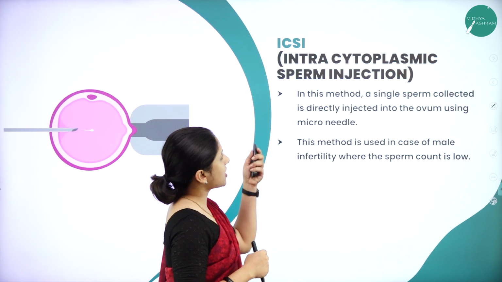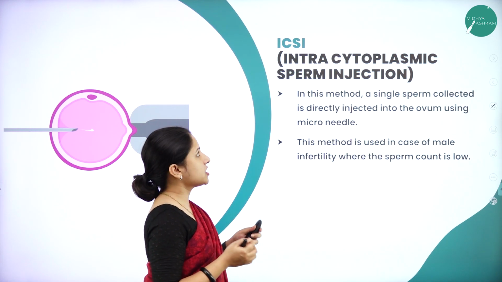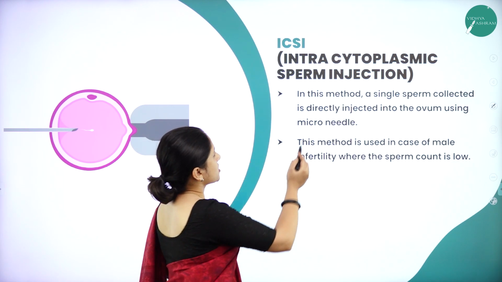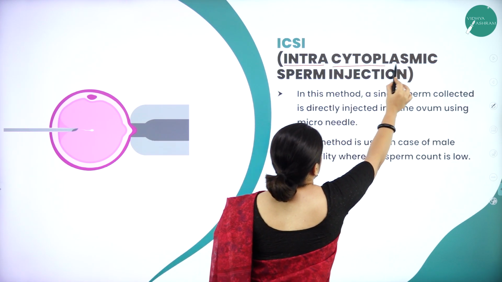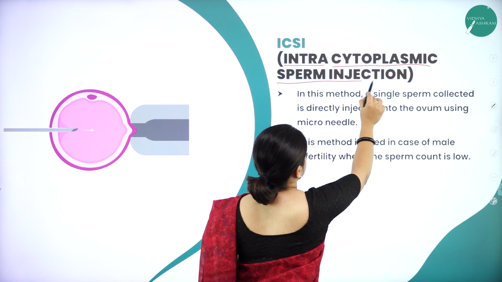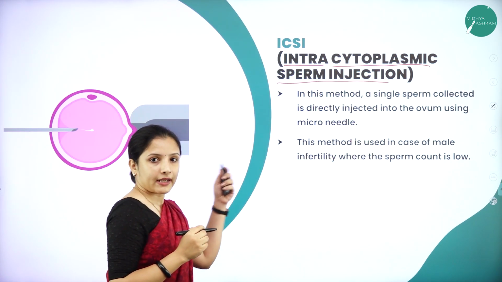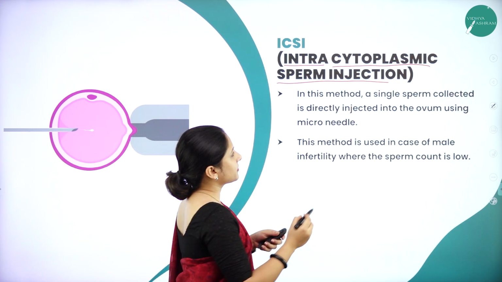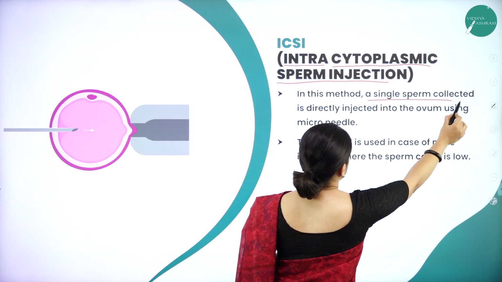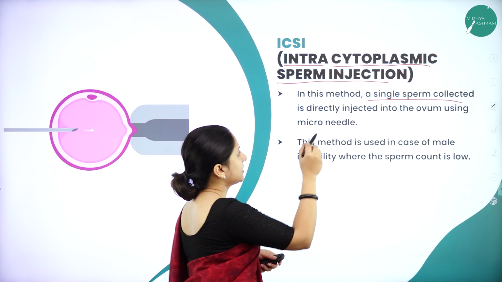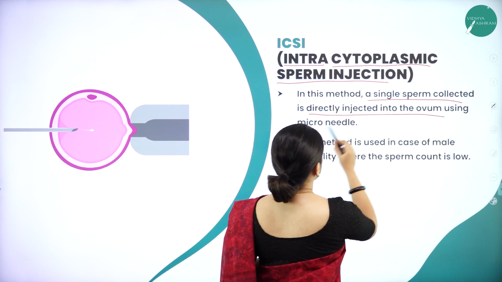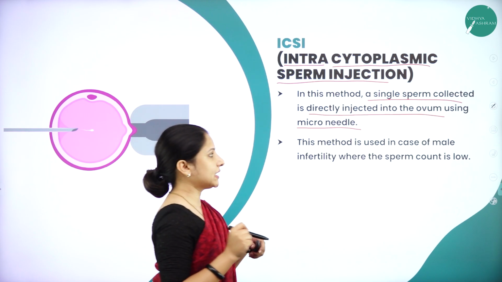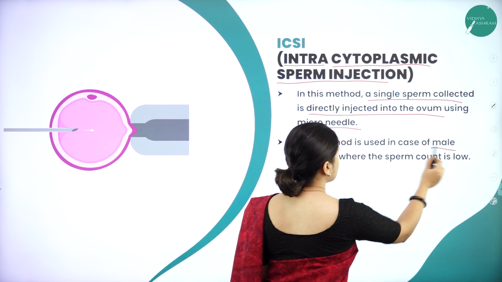Next is intracytoplasmic sperm injection, that is ICSI. It is something related to the cytoplasm of the ova or the egg, so that is why it is called intracytoplasmic sperm injection. In this method, a single sperm will be collected and directly injected into the ova using a micro needle. This method is usually used in cases where the male is infertile.